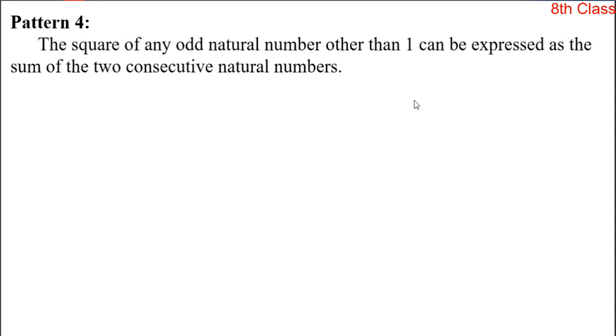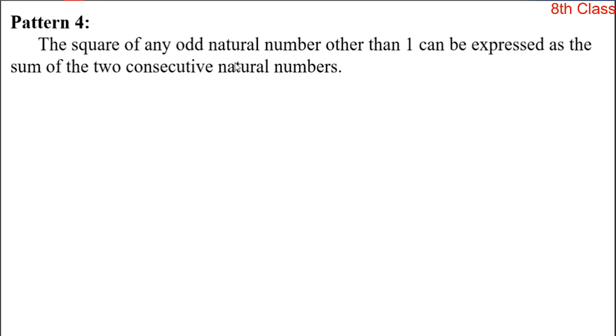pattern 4. The square of any odd natural number other than 1 can be expressed as the sum of two consecutive natural numbers. Okay, so let us verify. The square of any odd natural number other than 1, that means if you take any odd natural number other than 1, then its square can be expressed as the sum of two consecutive natural numbers.